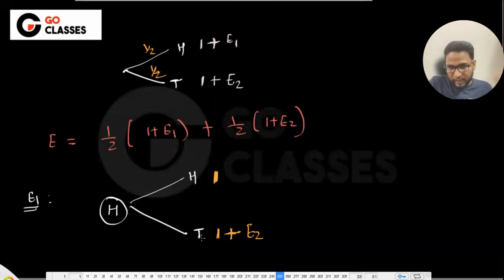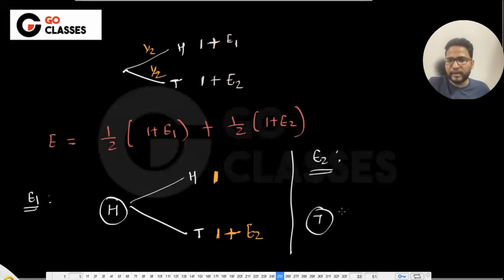Then you got tail, so you made some partial progress, and you already have tail in your hand, and then you are looking for head or tail. Basically, it will be 1 plus E2. I hope everyone is getting it, but let me just complete the explanation, and then if there is any doubt, please tell me. Now let me calculate the E2.